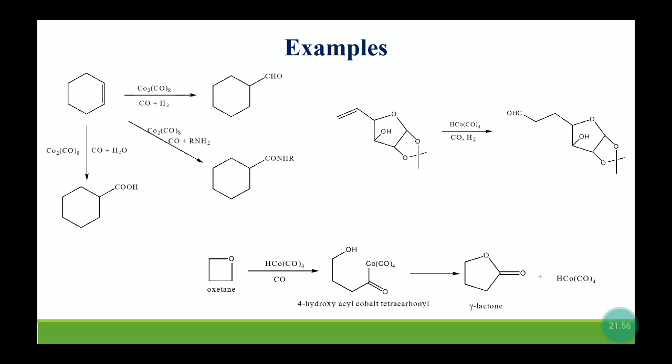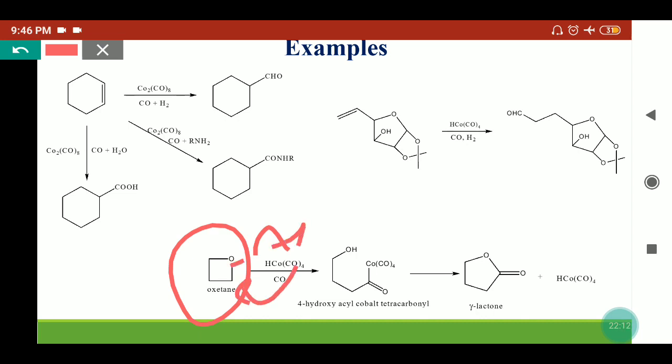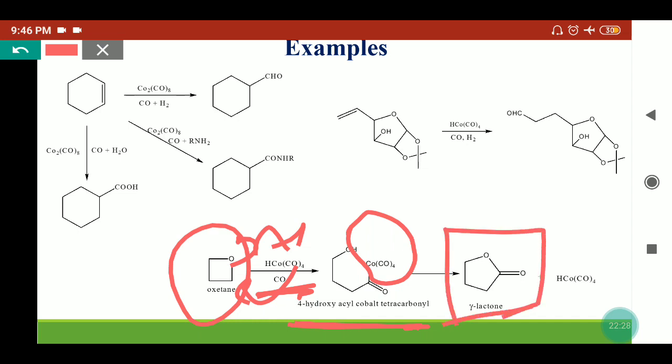Tetracarbonyl cobalt hydride complex also breaks the oxetane molecule and forms the acyl cobalt tetracarbonyl species in presence of carbon monoxide. So once this oxetane reacts with this HCo(CO)4, this bond will break and it will form the alkyl tetracarbonyl cobalt species. In presence of carbon monoxide, it will convert into the acyl cobalt tetracarbonyl species. Now it will release the HCo(CO)4 and form a gamma lactone as a major product.